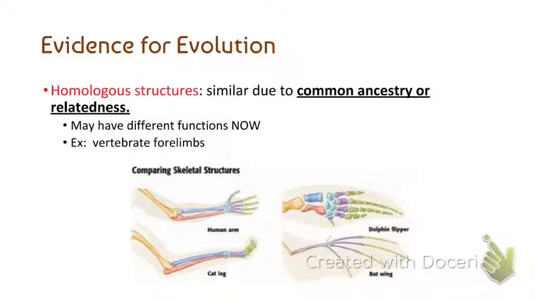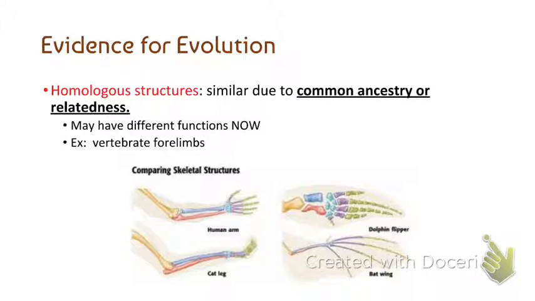For us, a human arm looks very much like a cat leg, which looks like a dolphin flipper, which looks like a bat wing, right? Now, do they look exactly alike? No. But our forelimbs came from a common ancestor, and so therefore they look a little alike.